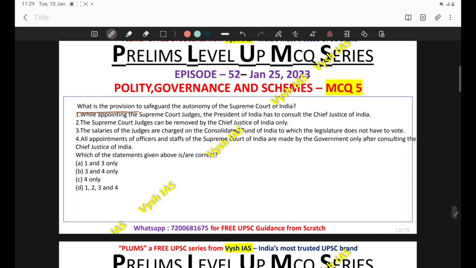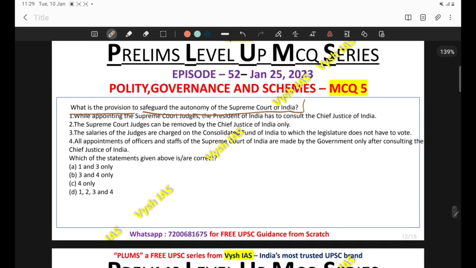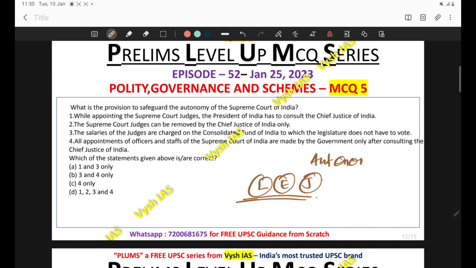What is the provision to safeguard the autonomy of the Supreme Court of India? If you look at the organs of the state, there is legislature, executive and judiciary. All these organs have their own domains, and a certain level of autonomy is granted to all of them. So the question is asking about the autonomy provisions of the Supreme Court. The first statement reads, while appointing the Supreme Court judges, the President of India has to consult the Chief Justice of India.